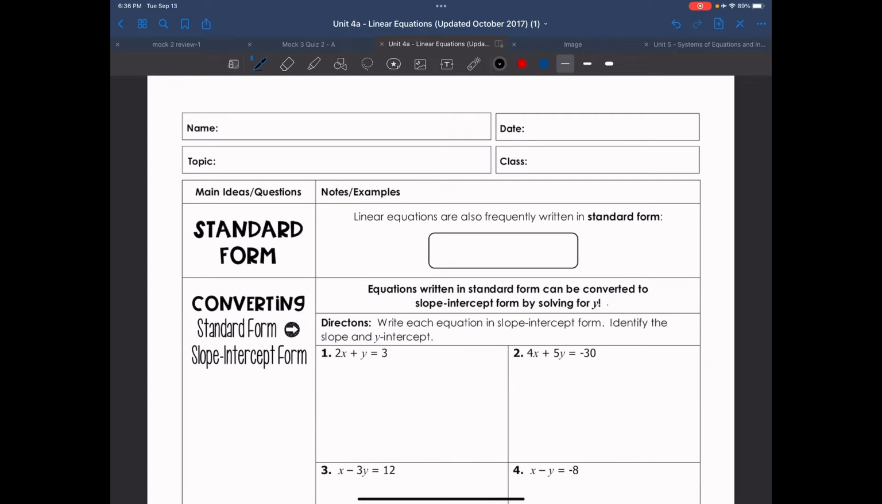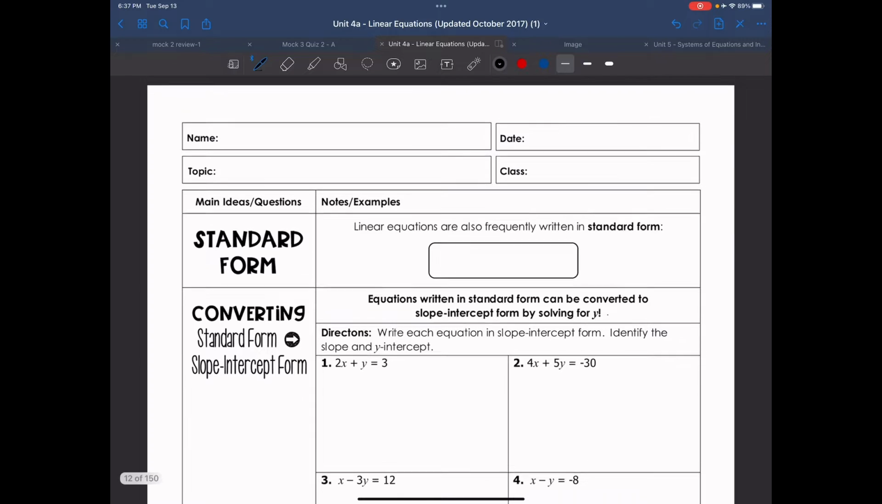Good afternoon. Today we're going to work on standard form, taking standard form and converting it to slope-intercept form, and then we're going to also work on graphing linear equations. So the first thing, let's talk about standard form.